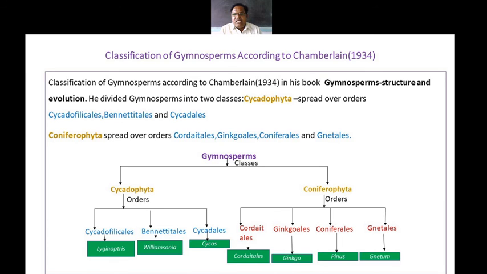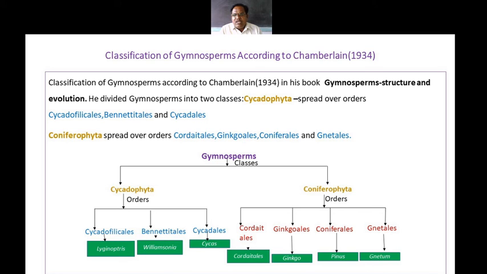Then the next order is Gnetales, and Gnetales have the plant known as Gnetum, which has different characters. Gnetum is found in the Western Ghats of Maharashtra, in the form of climbers.